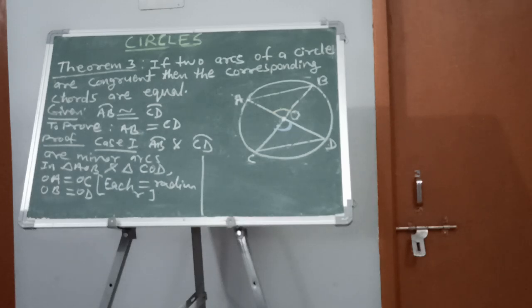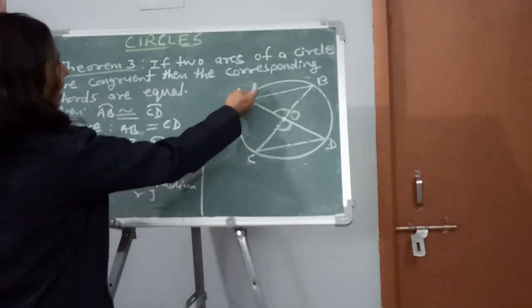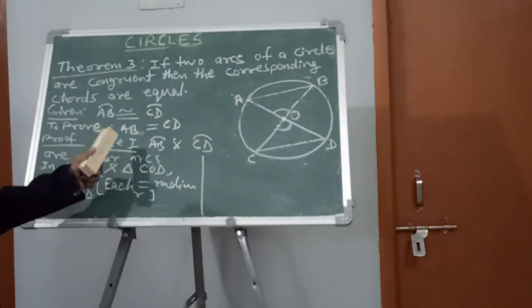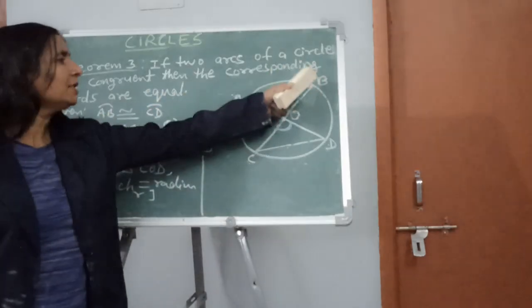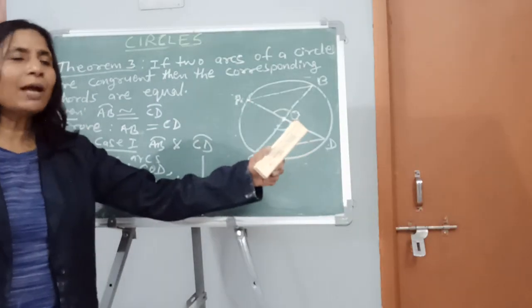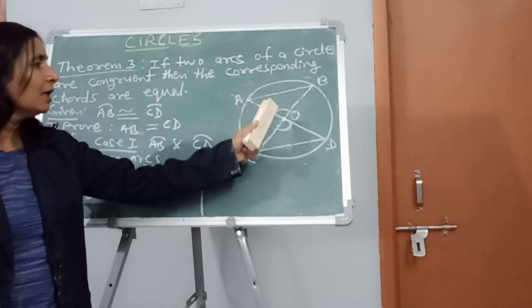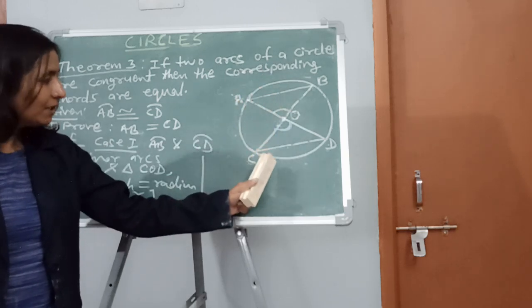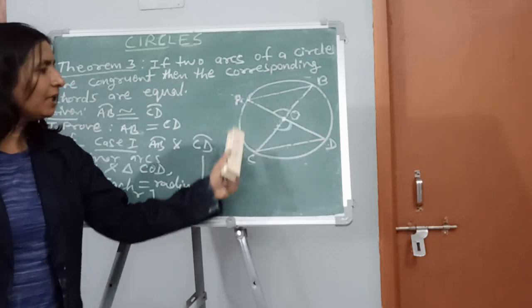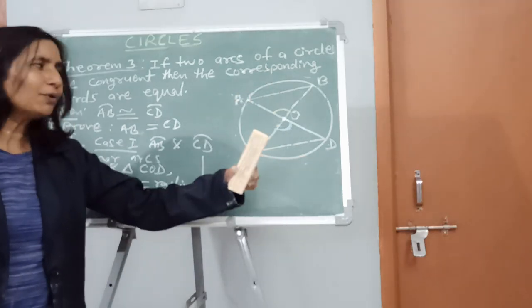It is already given, just pay attention here, that arc AB is congruent to arc CD. Then what would happen?